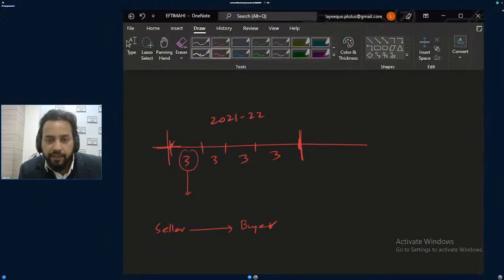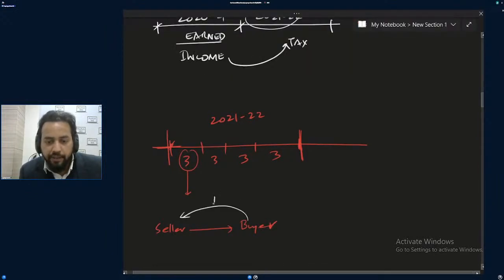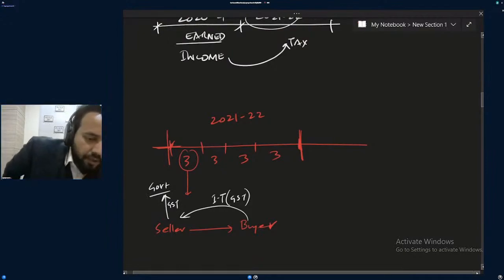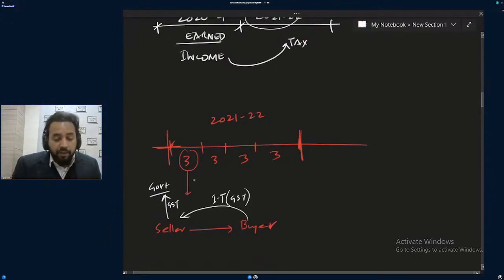So in this 3 months, a seller who is selling an item to a buyer will be collecting indirect tax from the buyer. Say it is GST, and this will go to the government. This GST collected by the seller is to be submitted to the government every 3 months, by quarters.